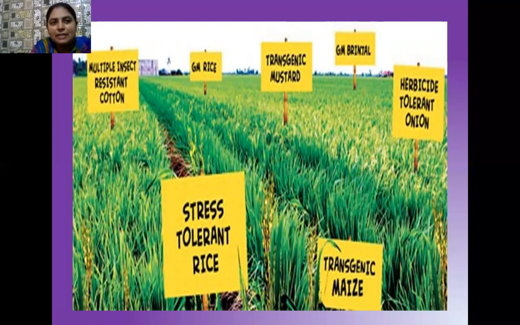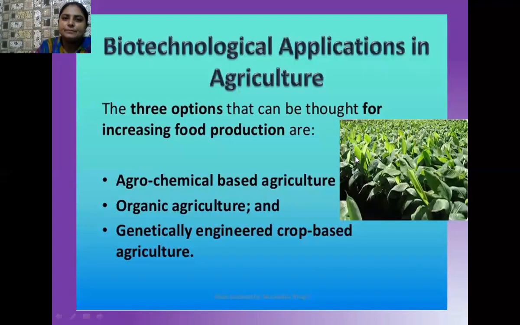Then we have herbicide resistant onions. Earlier we used so many herbicides to protect our onion crop, but now our transgenic plant is capable, and we can obtain such type of herbicide tolerant onions. Yes, student, here I am going to discuss in detail the biotechnological applications in the field of agriculture.